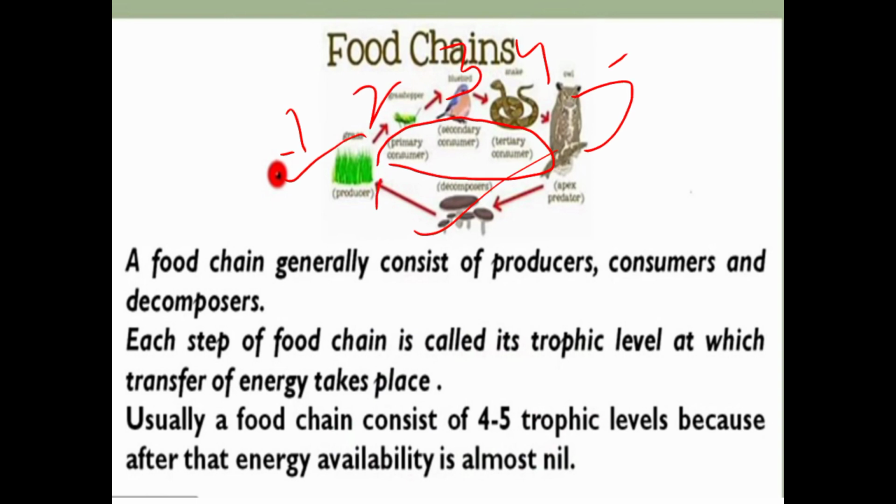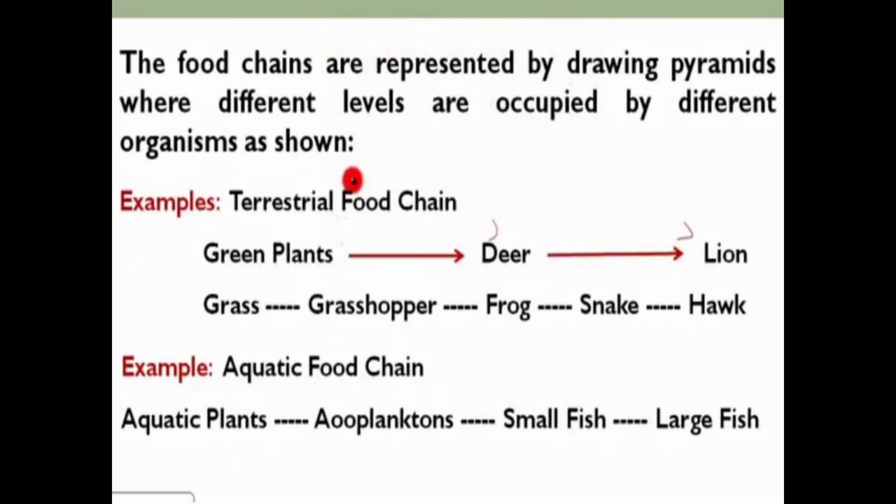As they move up, there occurs the transfer of energy. Usually a food chain consists of 4 to 5 trophic levels, because after that the energy availability is almost nil, that is, the energy becomes zero.